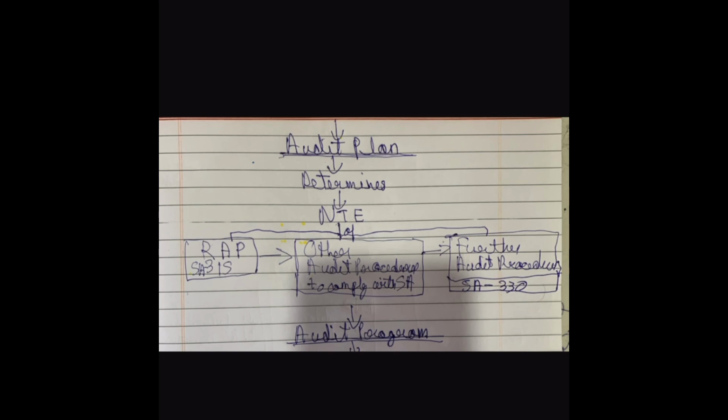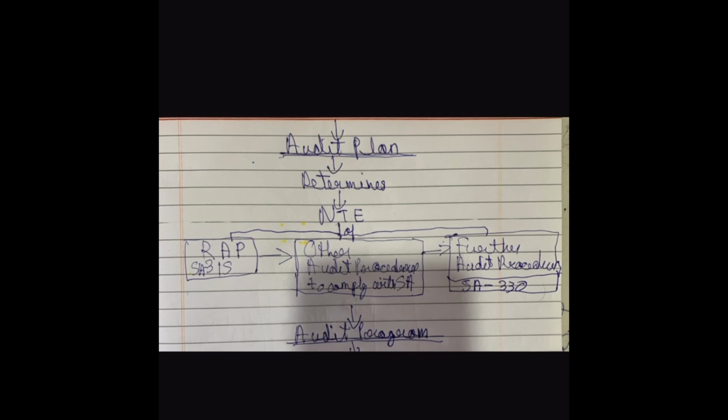So the audit plan helps in determining the nature, timing and extent of risk assessment procedures, other audit procedures and further audit procedures also. So it determines the time of all this.